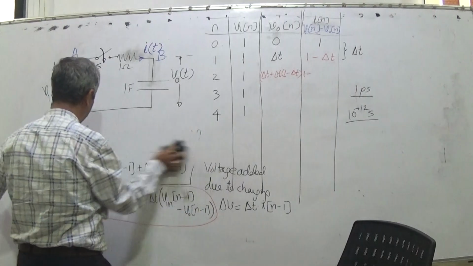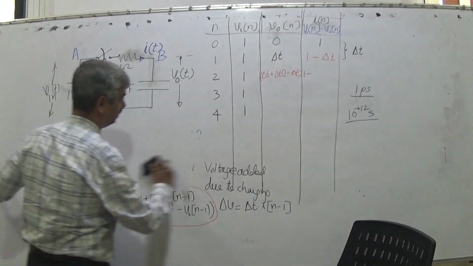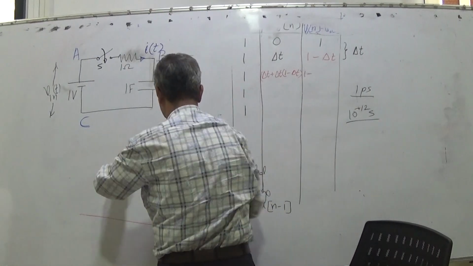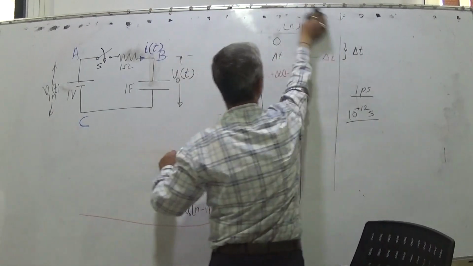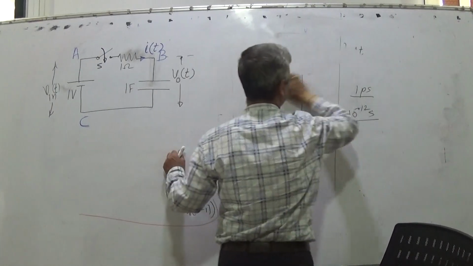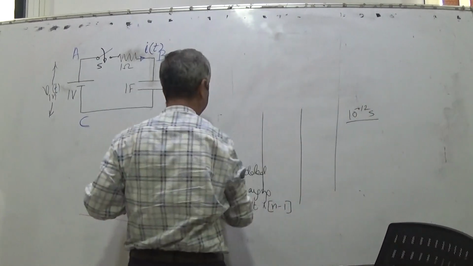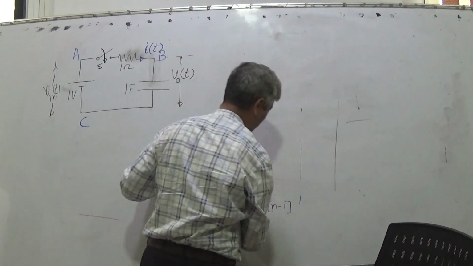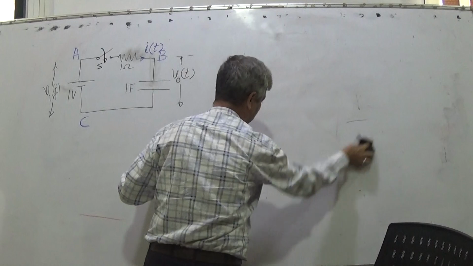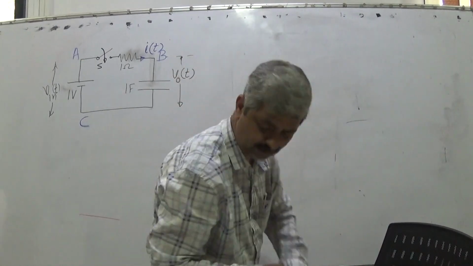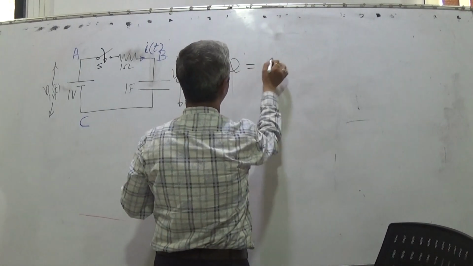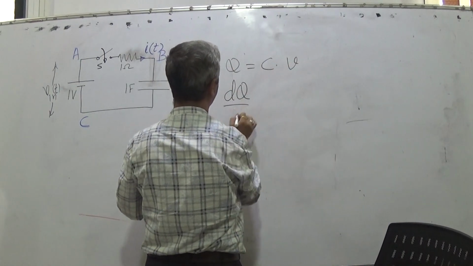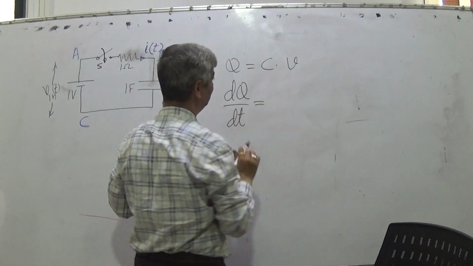Differential equation is very simple. For a capacitor, what is the linear equation between voltage and charge? For a capacitor, the linear equation between voltage and charge is very simple. That is, Q is equal to C into V. So dQ by dt is what?